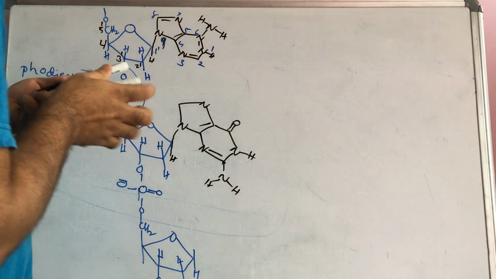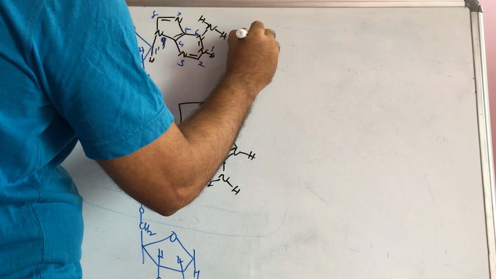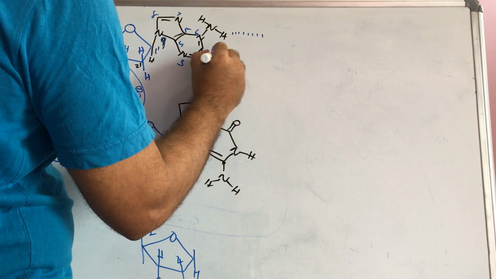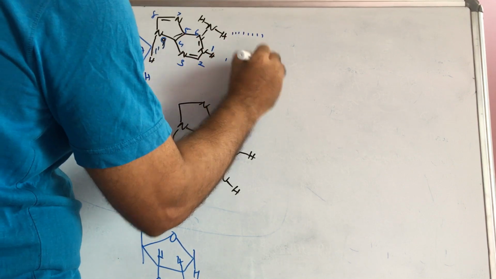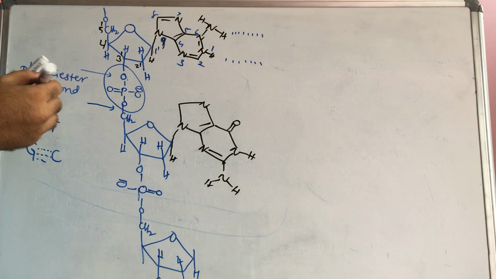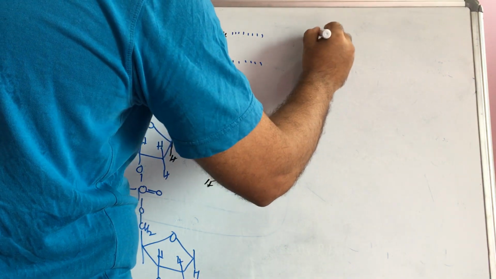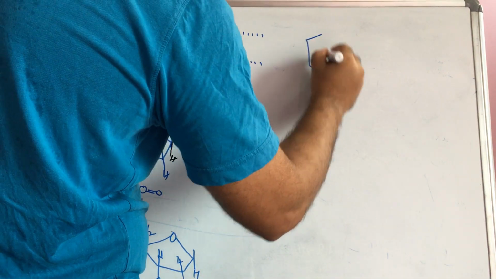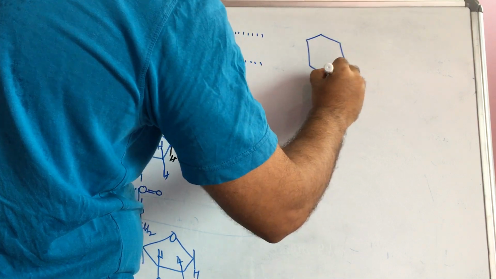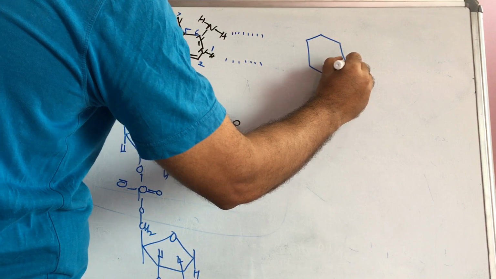So first represent the hydrogen bond. We know hydrogen bonds are formed with this. Here also hydrogen is there. These are the hydrogen bonds considered. Then we know the thymine structure. What is the thymine structure? Write it like a benzene. If you write it like a benzene, then at this position I will write nitrogen.